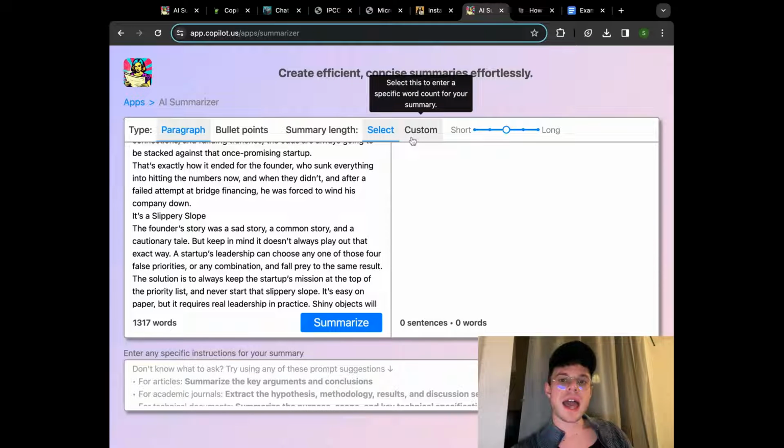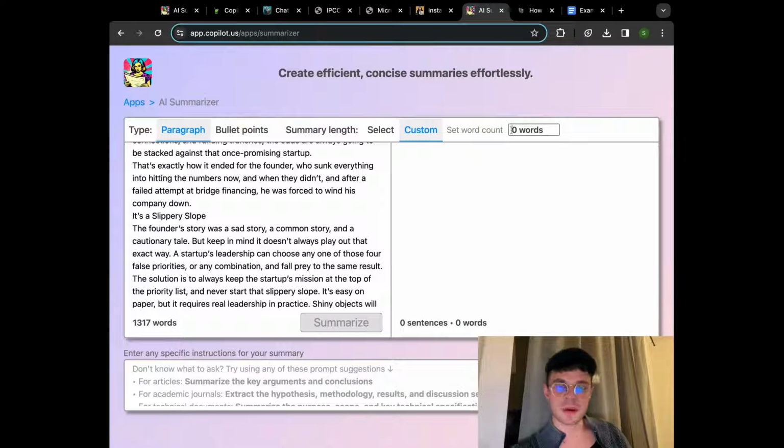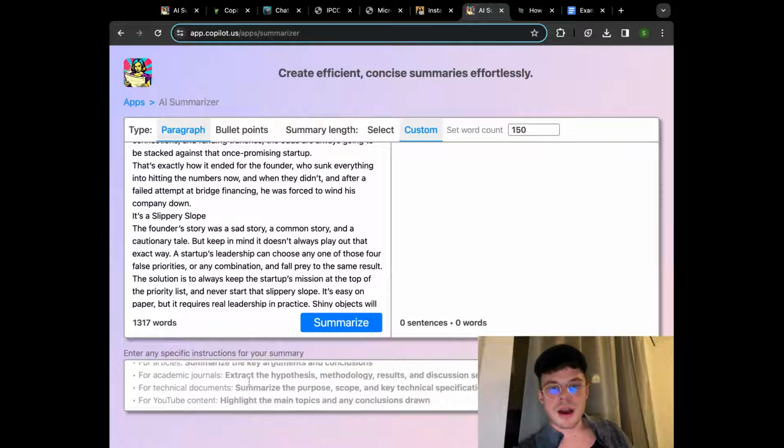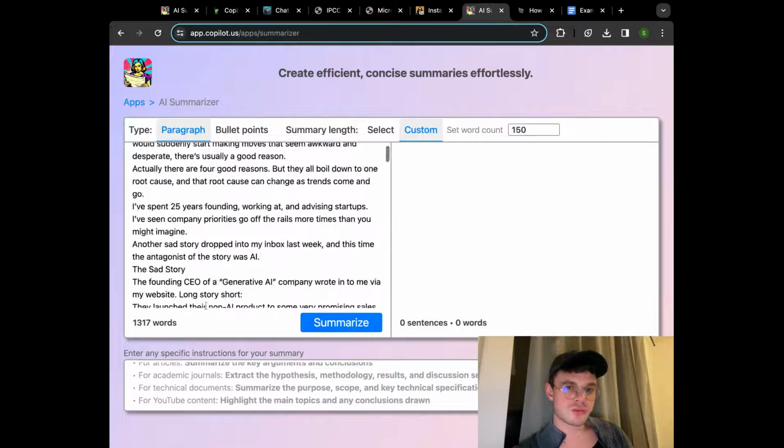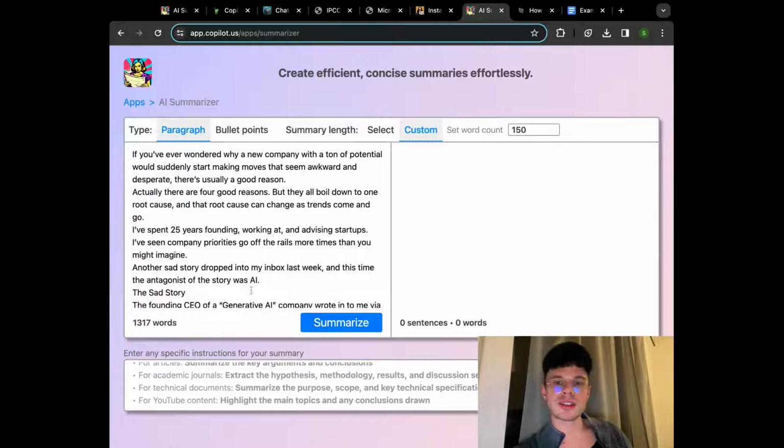Just to make sure that we cover all the examples and capabilities, I want to go with a paragraph. And let's say I want to have a custom amount of words. 150 would be something I'm looking for, and then enter any specific instructions. To be honest, I really think that works great for very complex pieces of information like academic papers and so on. Here, that is just a regular article from a publication. So I think I don't really have any specific instructions. I'm ready to summarize it right away.